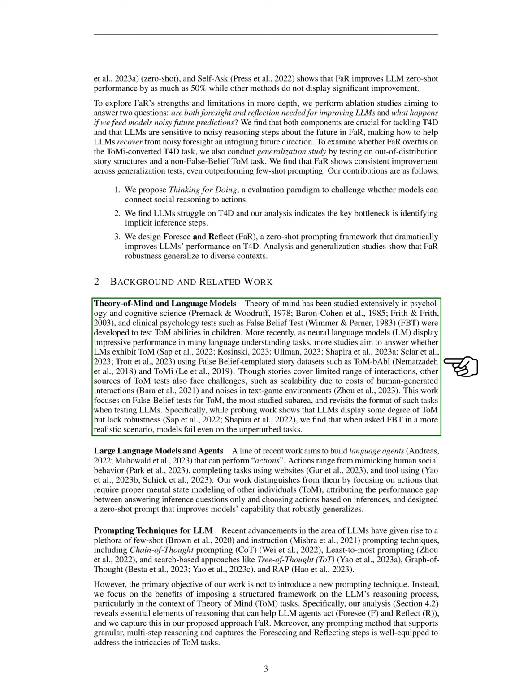Recently, as neural language models, LMs, have shown remarkable performance in language understanding tasks, researchers have been trying to determine if these models also exhibit ToM. They've been using false belief templated story datasets like ToM, Bobby, and Tommy for this purpose. However, these tests have their limitations, including scalability issues and noise in text game environments. Our work focuses on FBT for ToM, a well-studied area, and reevaluates the format of these tasks when testing large language models, LLMs. We found that while some studies suggest LLMs show some degree of ToM, they lack robustness and fail when FBT is applied in more realistic scenarios.